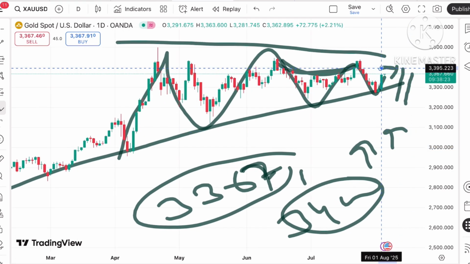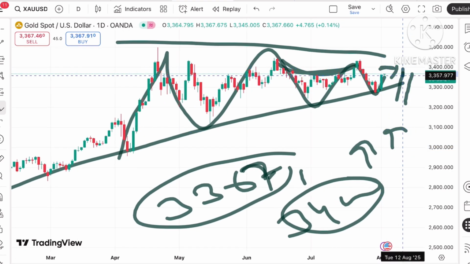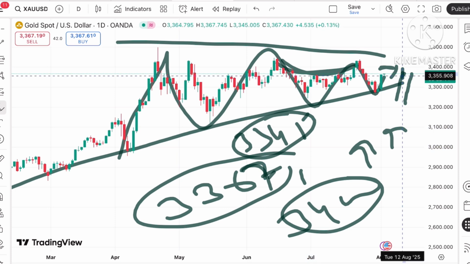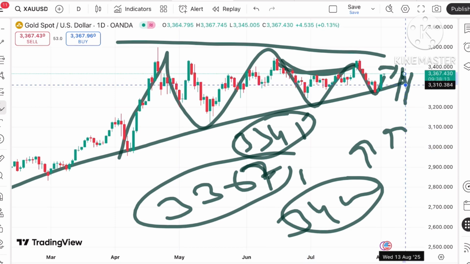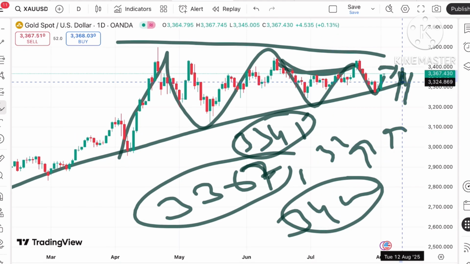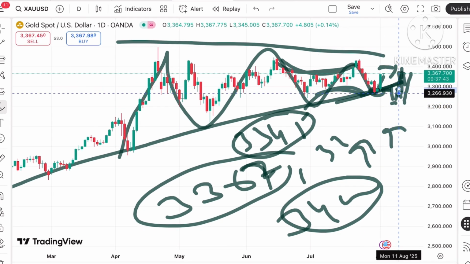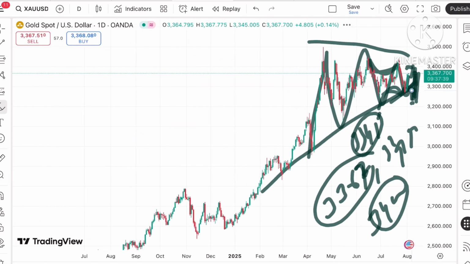But if it starts forming a swing and goes below this particular level and tries to go towards 33.45, then there can be a further fall, and it can move towards 33.10. Then this particular pattern will support a downside, this trend will break towards this level, and a further fall can be seen in the price of gold.